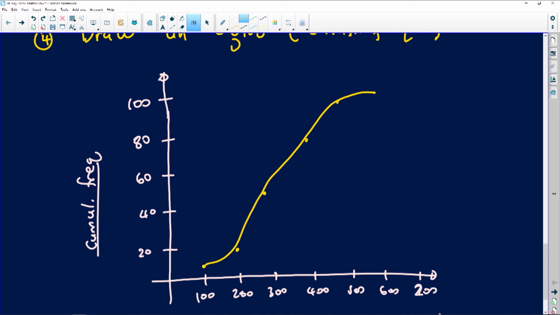So most of you leave it here. You guys need to always ground your graph. You always need to make sure that your cumulative frequency curve is grounded on the x-axis. Where do you ground it? You don't always ground it to 0. You ground it at the very first value that you have on your classes.